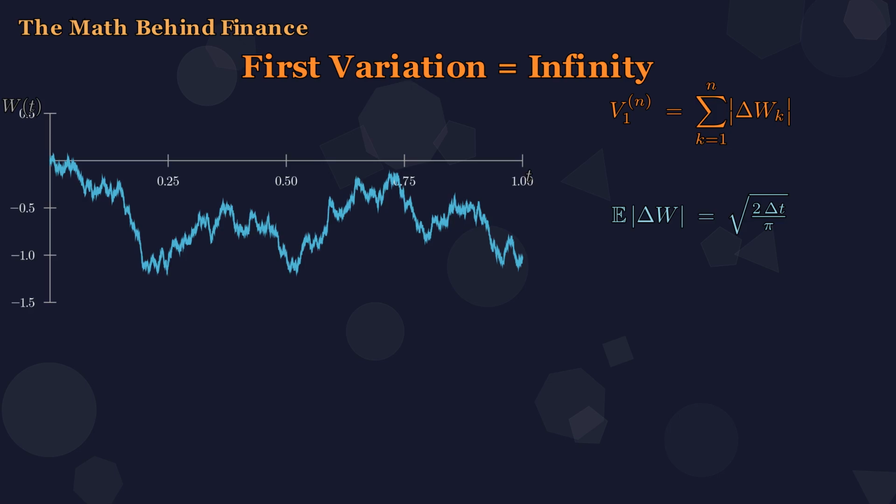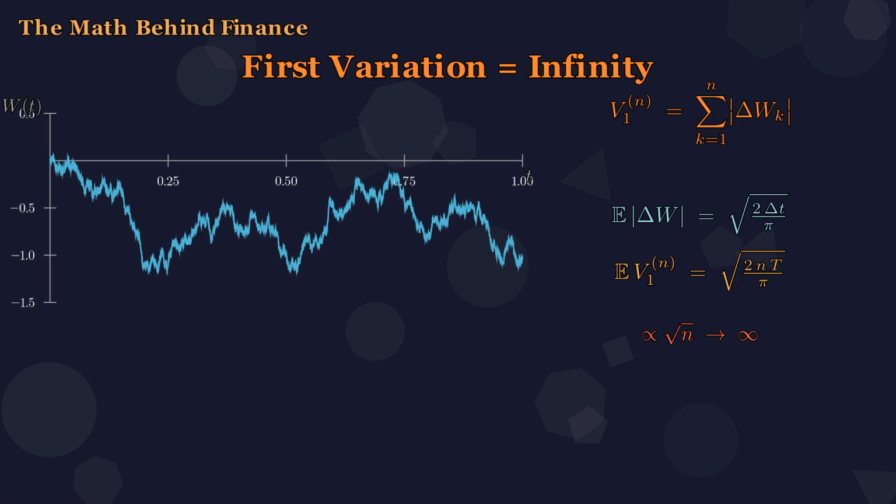Each increment, W at t plus delta t minus W at t, is Gaussian with variance delta t. Its absolute value is a half-normal random variable. Its expected size is the square root of 2 delta t over pi, multiplied by the number of pieces. N times root 2t over n pi equals the square root of 2nt over pi. That is the expected value of V sub 1, averaged across many Brownian paths. Now look at this formula carefully.